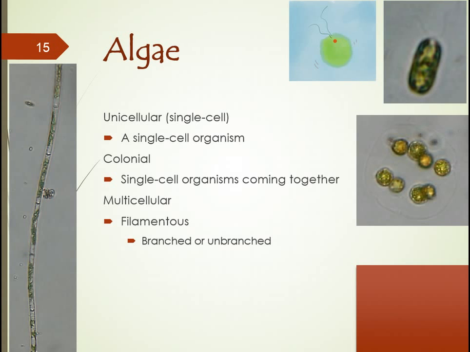Now I've included an example here on the left of a filamentous arrangement. If you look carefully, you can see that there are cells that have green, that's the chloroplast. There are individual lines in between that separate each cell, and what you notice is that the cells are attached end to end. That is a true characteristic of filaments. This one in particular is unbranched.